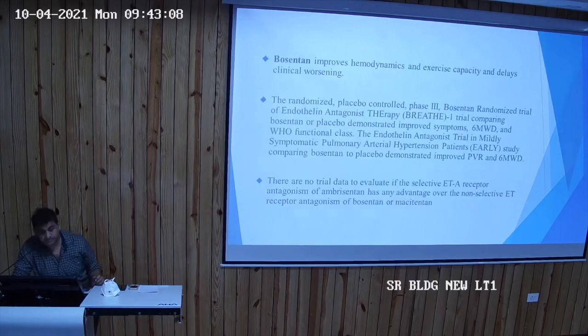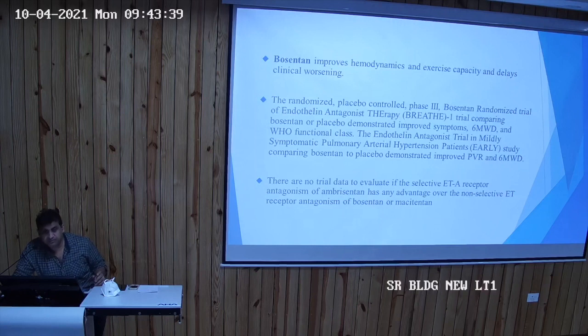Bosentan improves hemodynamics and exercise capacity, and worsening is delayed. The overall survival of advanced stage 3 or 4 PAH is approximately 5 to 7 years. With treatment in the right manner and the right combination, we increase survival to more than 6 years, up to 10 to 15 years.